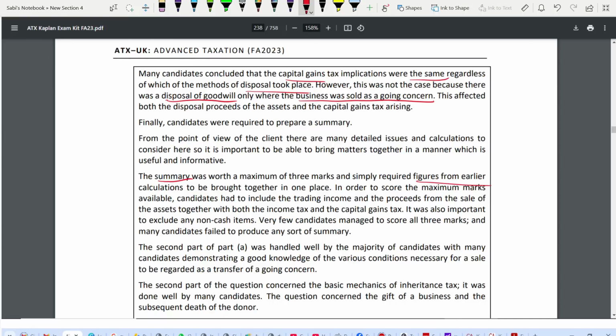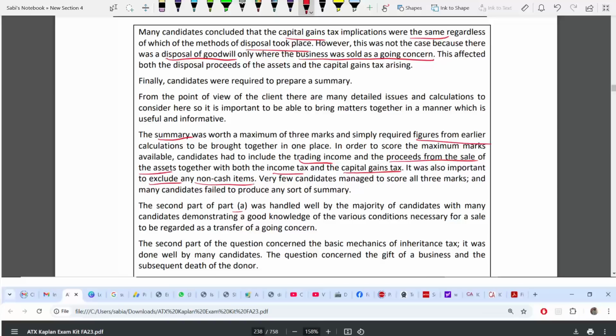So what do you have to show in the summary? Your trading income, proceeds from the sale of that asset, both income tax and CGT. These four things you have to show in the summary. Any non-cash items you have to exclude. Very few candidates score those 3 marks. The summary should be the easiest one. In fact, if you have done the lengthy one, the summary is nothing. Second part of A, that is the sale as a transfer of a going concern, was done well.